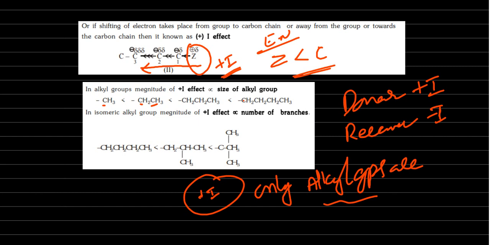Now, if you take the lower one, see here, the first carbon's effect is supported by the second carbon, then the third carbon at more distance. But here if you see, at the third position there is a carbon, here also third position carbon, here fourth position carbon is there. Okay, in the third position here only one carbon is there, but here at the third position two carbons are there.